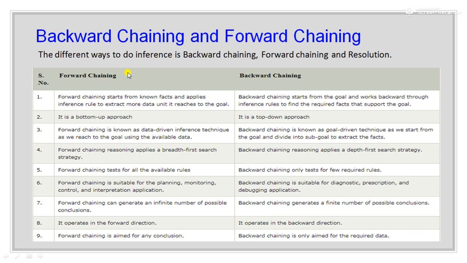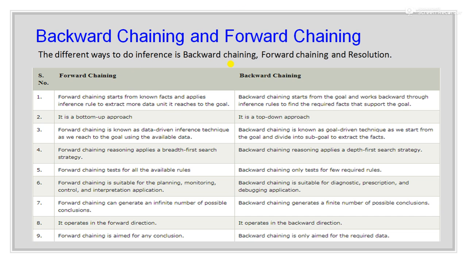Now there are many methods by which we can do the task of inferencing. We have backward chaining, forward chaining, and resolution. Resolution we have already discussed in the previous lecture. In this lecture we will discuss backward chaining and forward chaining. Forward chaining starts from known facts and applies inference rules to extract more data until it reaches the goal. Whatever sentences are given to us, we apply inference rules on those sentences so that we can reach the goal. That means we are moving in the forward direction to reach the goal.